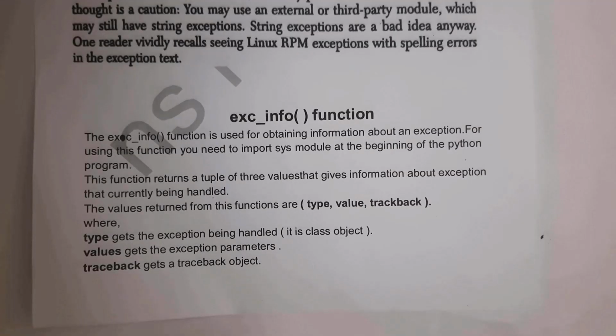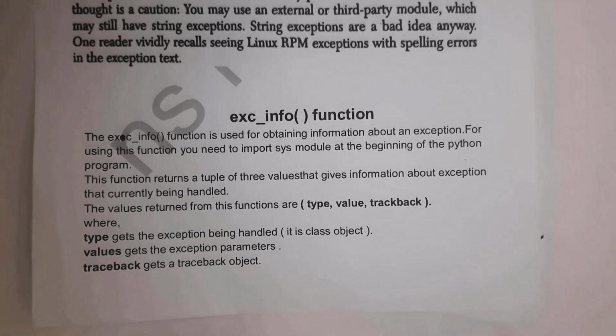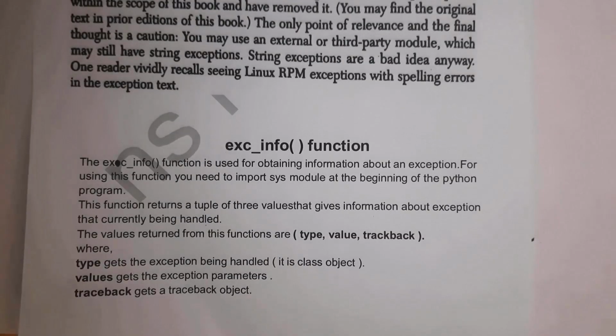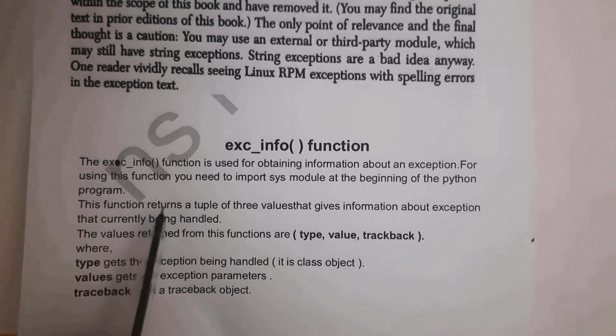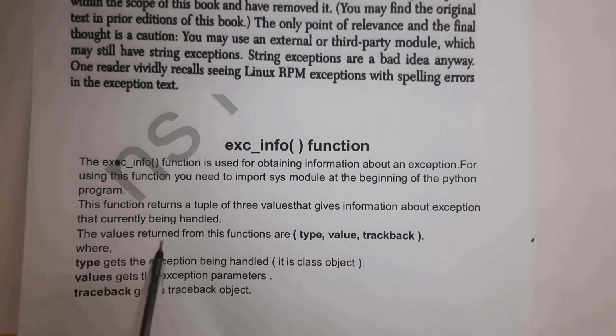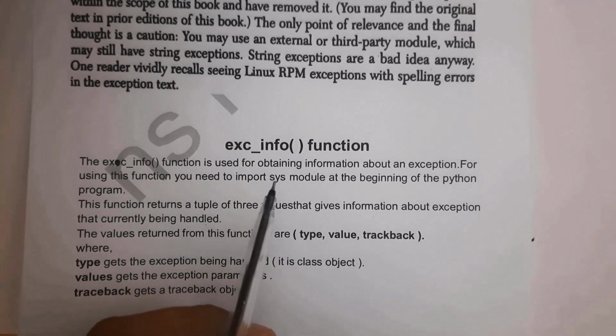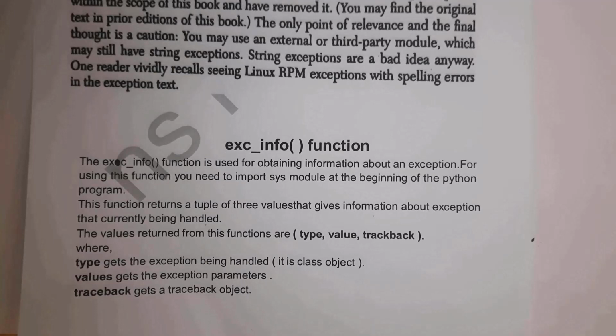Next I will explain the exc_info function. The exc_info function is used for obtaining information about an exception. For example, if any exception occurred in our program, then this exc_info function will provide information about the exception that has occurred. In order to use this exc_info function, at first you need to import the sys module. This function returns a tuple of 3 values that gives information about the exception currently being handled. This exc_info function will display output in the form of a tuple, that is, in normal brackets.